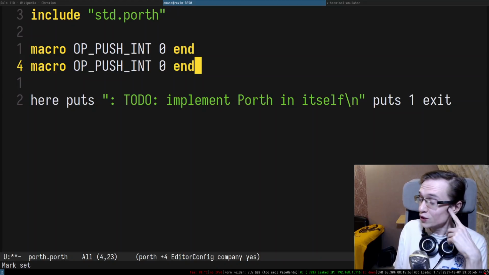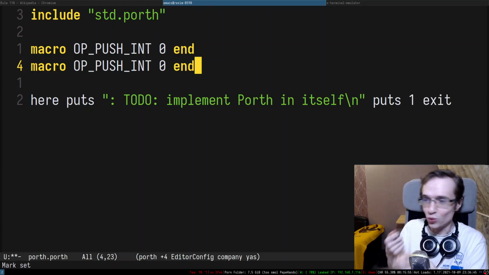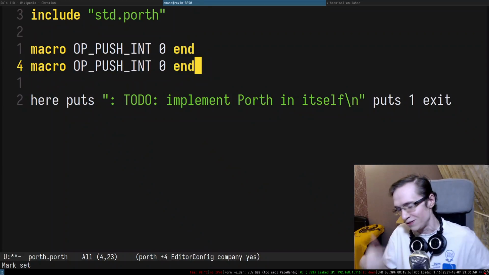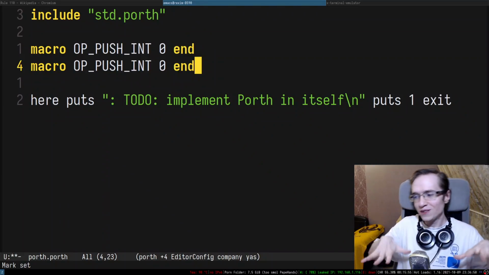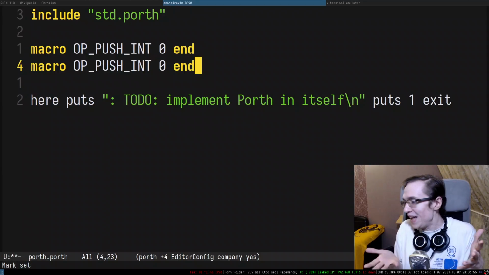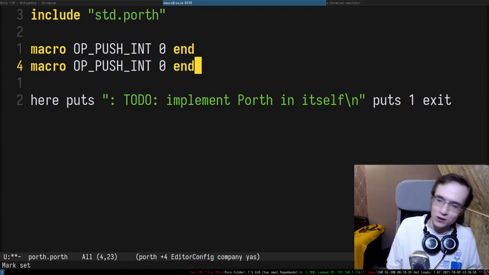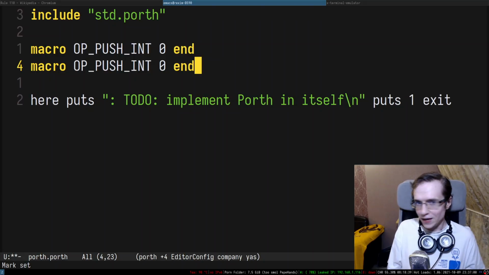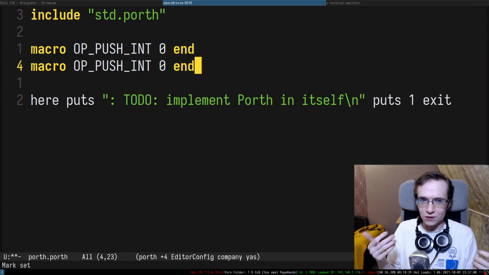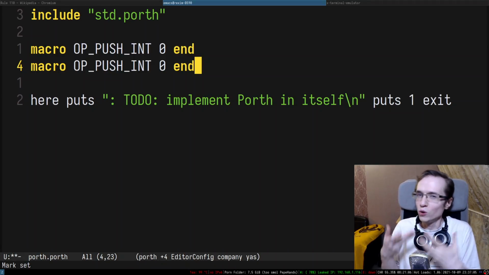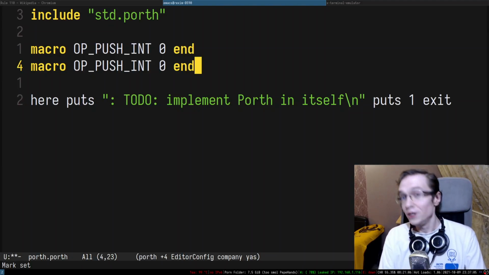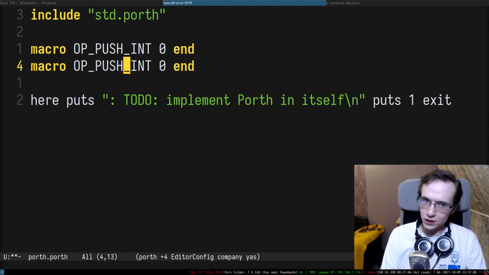Right? So you don't want to overcomplicate the language to the point where it becomes difficult to re-implement in itself. So it has to be some sort of balance. I don't even know how to find that balance. It's very interesting. And I never implemented self-hosted languages, so I don't really know what to expect. So I'm really curious what we're gonna encounter here.